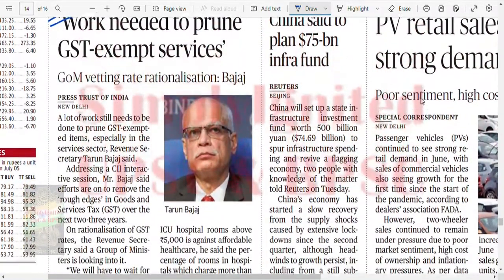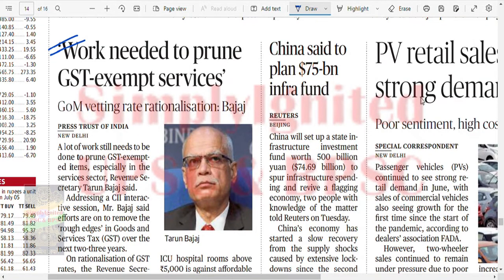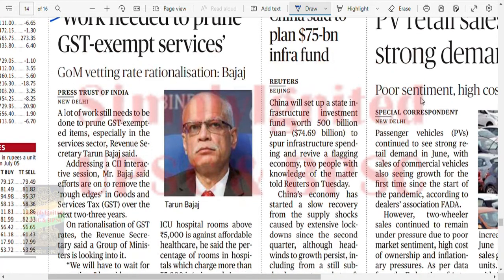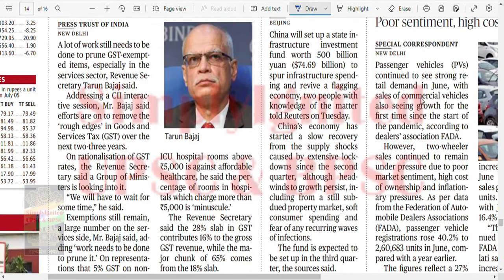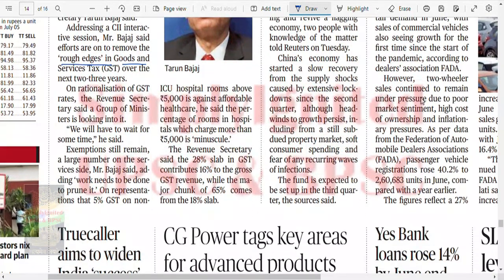Okay, work needed to prune GST exemption on services, says Tarun Bajaj. GoM awaiting rate rationalization. So a group of ministers are working on rate rationalization. He is the revenue secretary. A lot of work still needs to be done to prune GST exemption items, especially in the services sector, Revenue Secretary Tarun Bajaj said. Addressing the CII interactive session, Mr. Bajaj said efforts are on to remove the rough edges of GST over the next 2-3 years. On rationalization of GST rate, the Revenue Secretary said a group of ministers are looking into it. We will have to wait for some time.